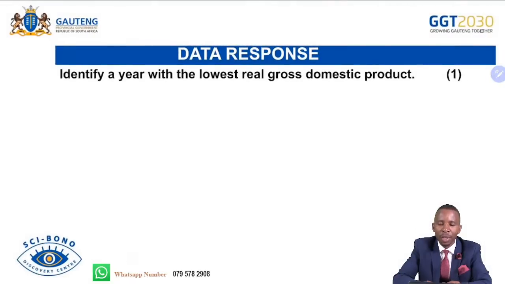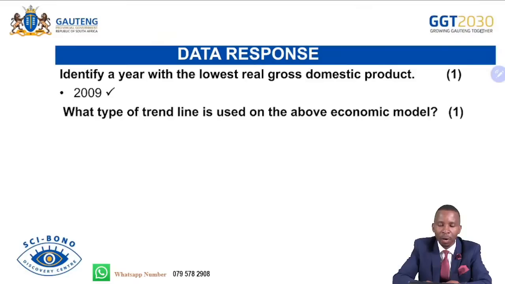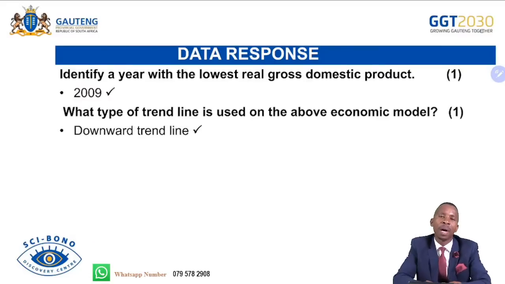Identify the year with the lowest real gross domestic product. That is 2009. What type of trend line is used in the above economic model? That is a downward trend line. Remember, our trend lines can be separated into three. We have the downward trend, the upward trend, and the constant trend.